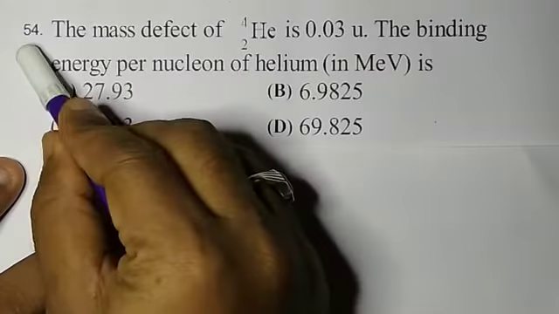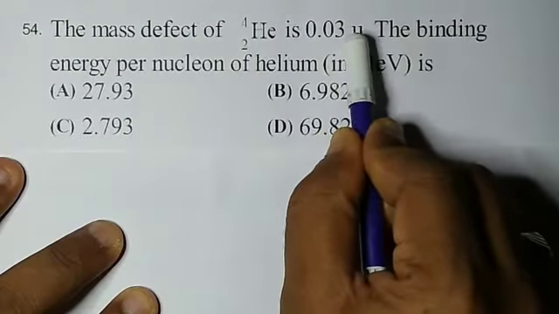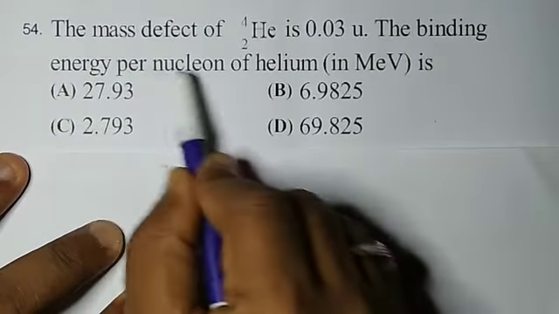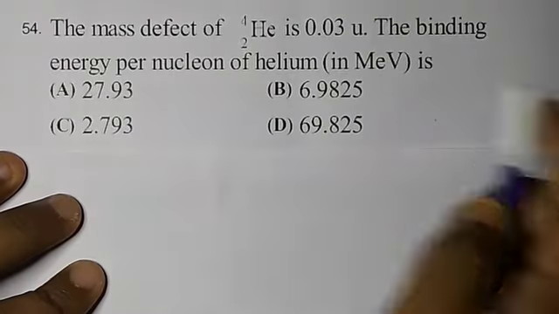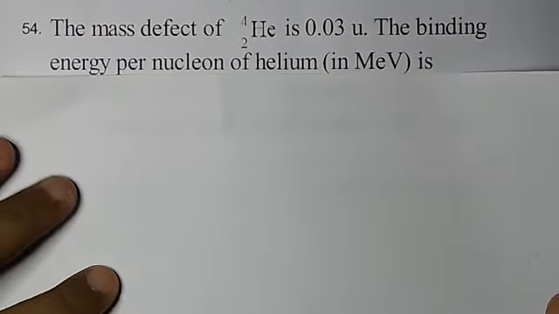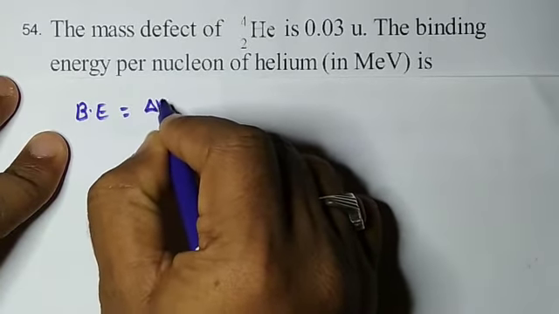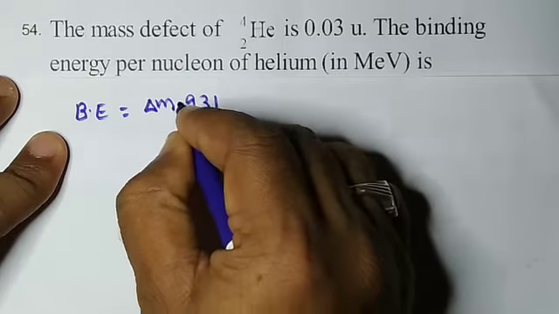Now question number 54. The mass defect of helium is 0.03 AMU. The binding energy per nucleon of helium in MeV is. Generally the binding energy equals mass defect into 931.